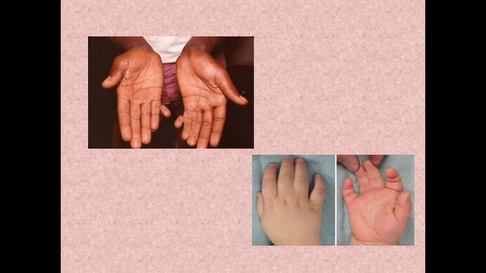So these are the common anomalies which you come across, which is very important to recognize. Whenever one anomaly is there, you should always look for another anomaly, because as we saw, it can be an association, a sequence, or a part of a syndrome. If you notice syndactyly, look for the other things: whether the baby has a simian crease, whether a saddle gap is there, whether low-set ears are there, whether dysmorphic facies are there. So when there is one congenital anomaly, always look for the other congenital anomalies.